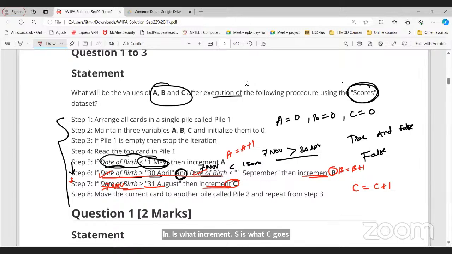Now this particular condition is true. It means that we need to increment the C. So what is the value of C here first? 0. So 0 plus 1 is basically 1. So the value of C at step number 7 is 1. Now move the current card to another pile.